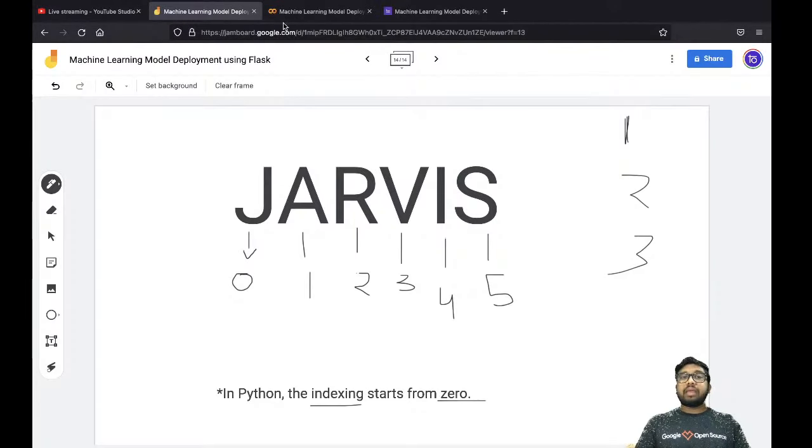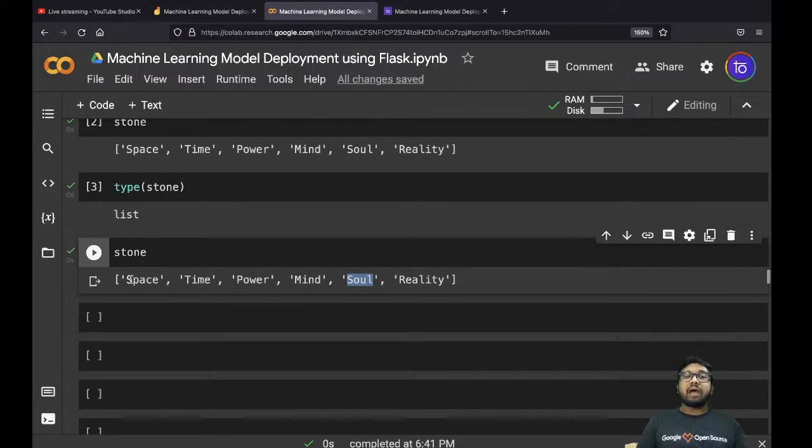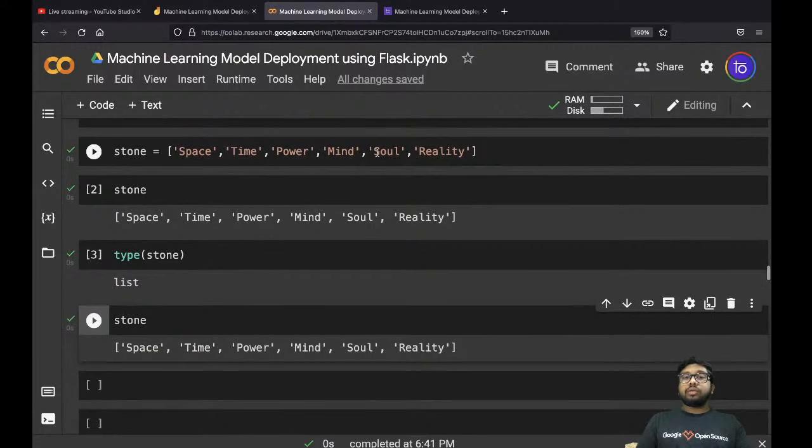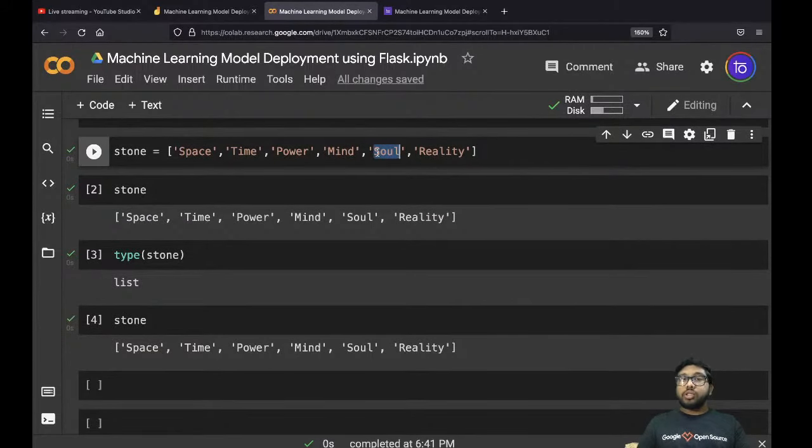Okay, in the same case over here, we are having 6 items, right? So if you want to say that I want soulstone, you have to give the ID, and the ID for this item will be different compared to all the other items.